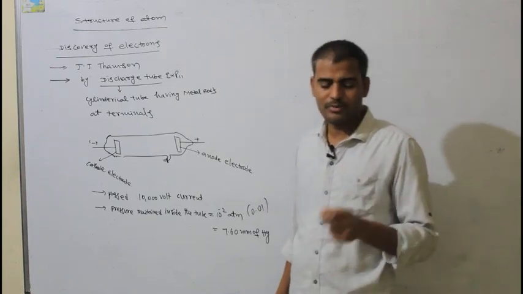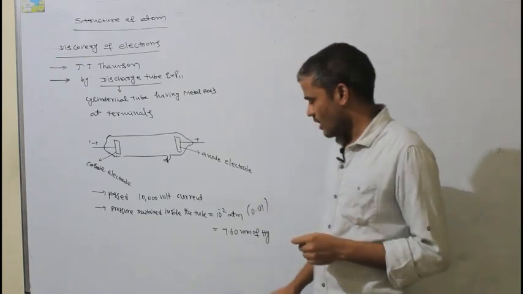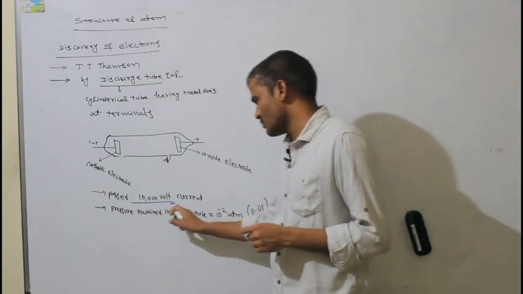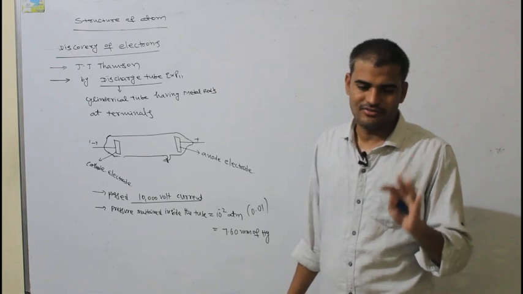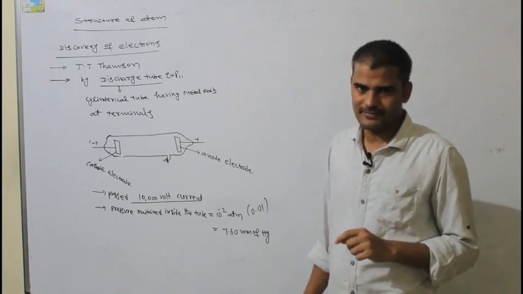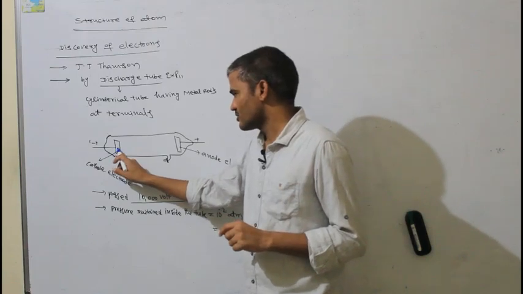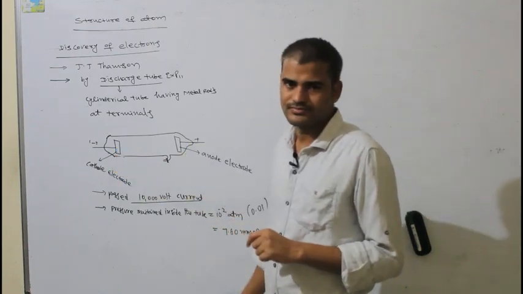Very low pressure. Under this low pressure condition, when he passed 10,000 volts, he found certain rays traveling through the cathode electrode to the anode electrode.